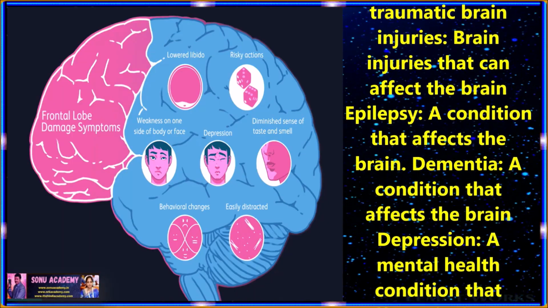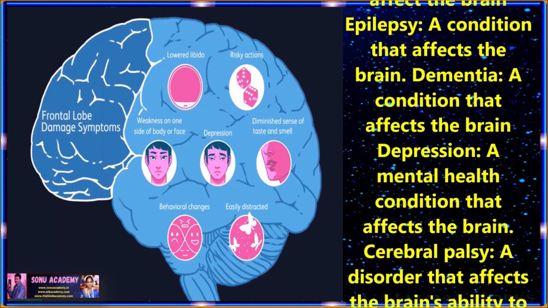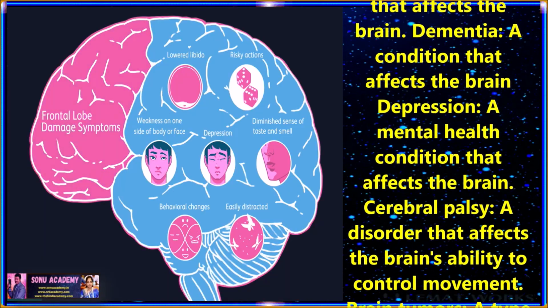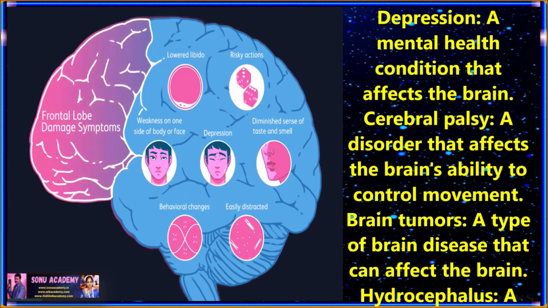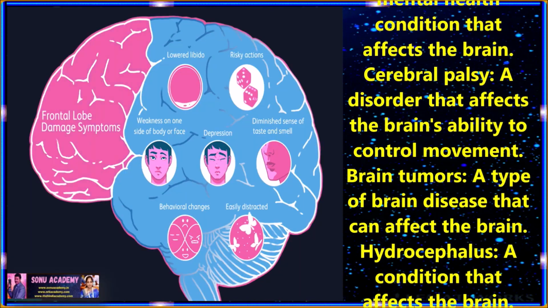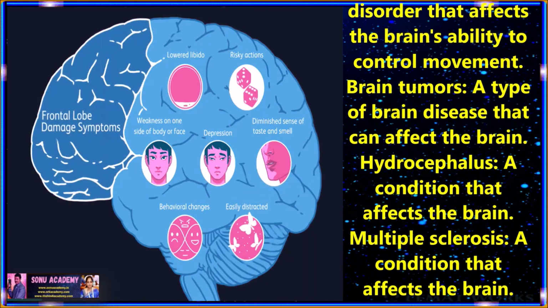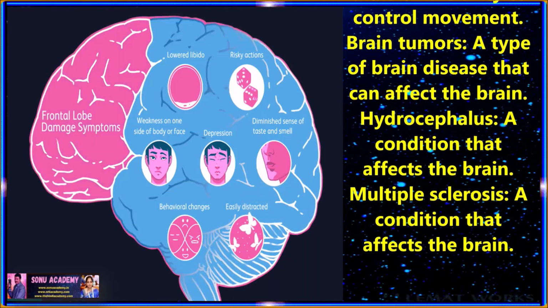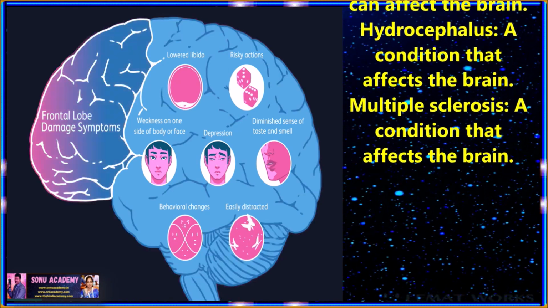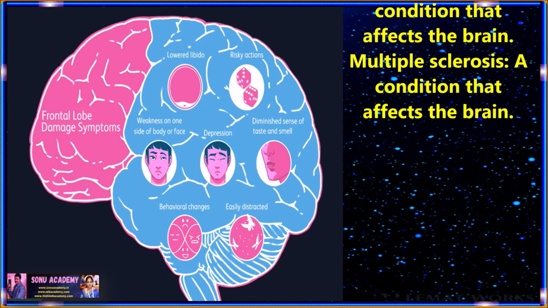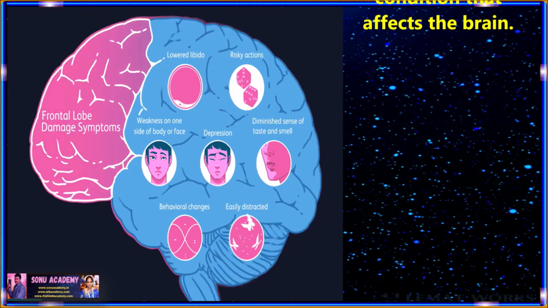Next is dementia. Dementia is a disorder that affects the brain. And depression, a mental health condition, also affects the brain. Then cerebral palsy, a disorder that affects the brain's ability to control movements. And brain tumors, a type of brain disease. And hydrocephalus, a condition that affects the brain. Then multiple sclerosis, a condition that affects the brain. These are examples of cerebrum disorders.